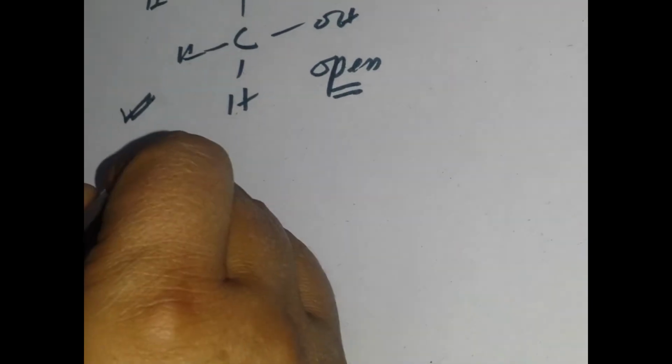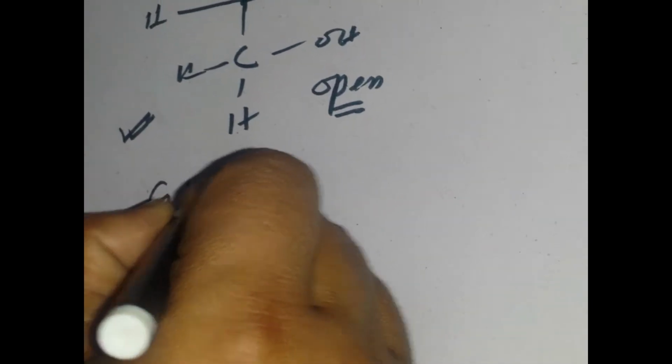So glucose is mentioned, and the other isomer form of glucose is galactose. The other isomer form is fructose. So glucose, fructose, and galactose, they are isomers. What? Isomers. So they are isomers of each other.